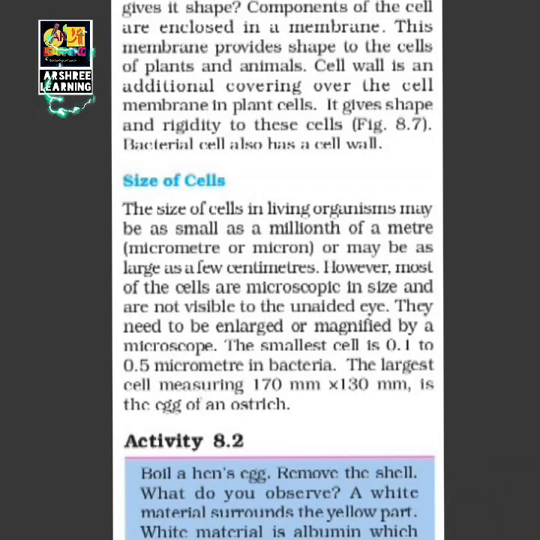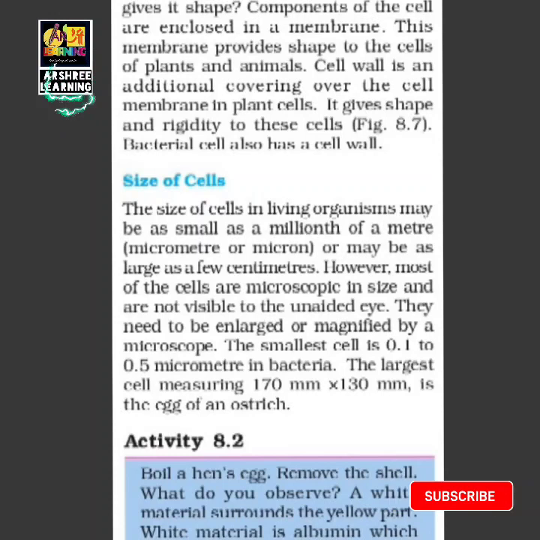A bacteria is microscopic. It is made up of a single cell because the whole cell does one work. It all does the work on its own. It does not have any organs. Similarly, the egg of an ostrich, when there is no hatched ostrich inside, is made up of a single cell. So it is a single cell because it has got a single embryo or living organism which later on divides. That is why it is also called a cell.